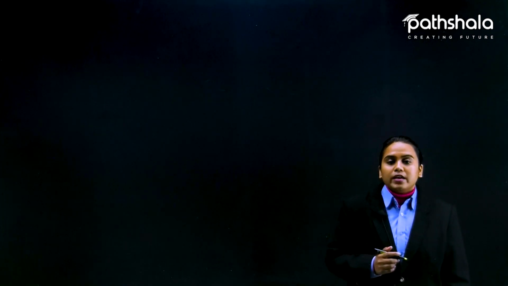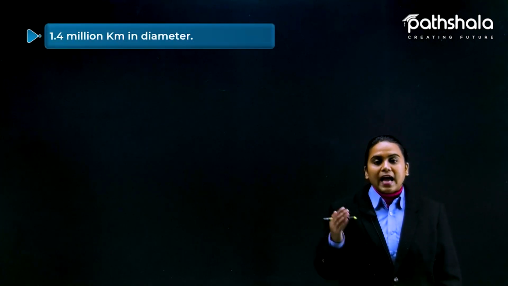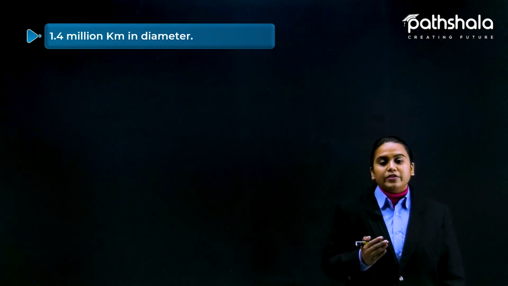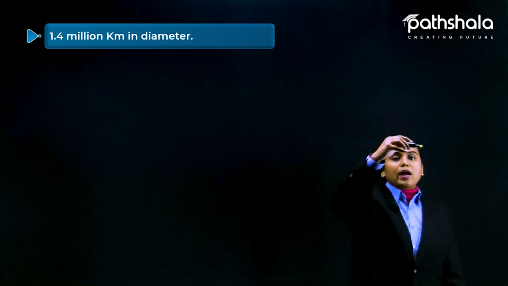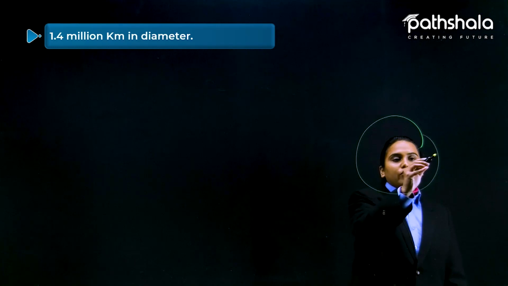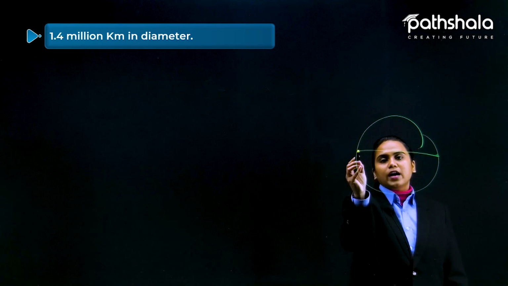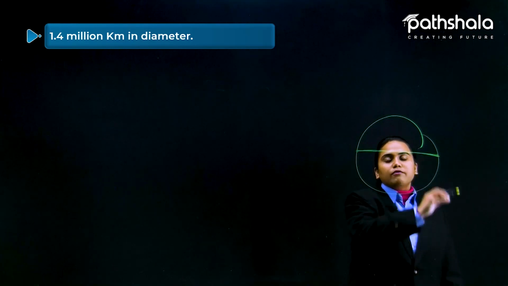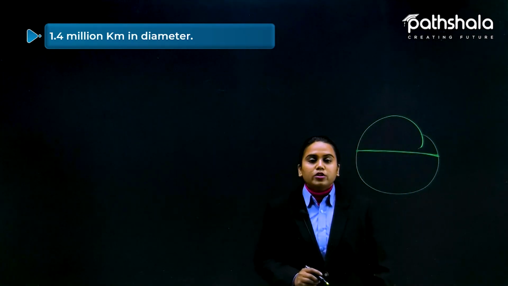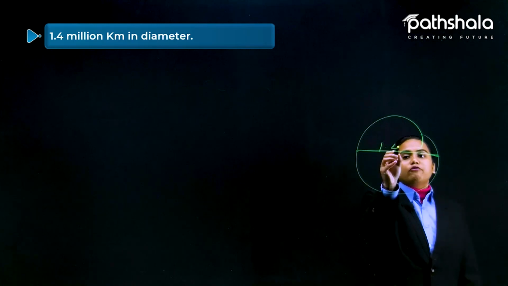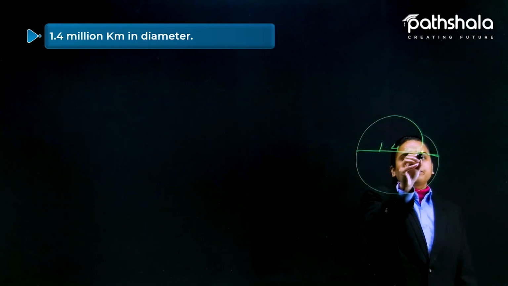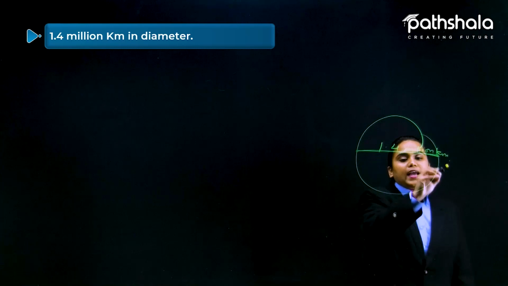One more thing: the diameter of the Sun. Diameter is the distance from one point on the circumference to another point across the circle. Here it is 1.4 million kilometers, which is again very huge.